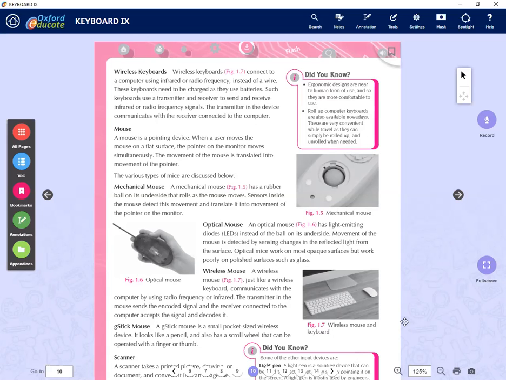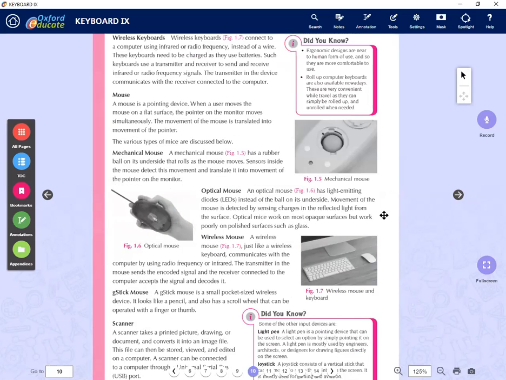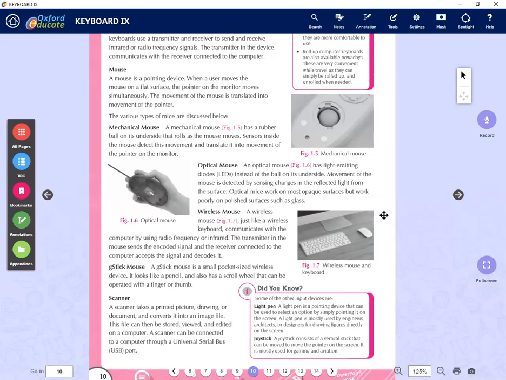Then the next one is a wireless mouse. It doesn't have a cord. Here you can see a wire, but this wireless mouse doesn't have a wire, right? Then the G-stick. The G-stick mouse is a small pocket-sized wired mouse. It looks like a pencil, and its scroll wheel can also be operated, right? Then the next category we have is the scanners.